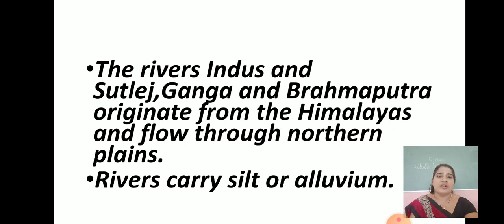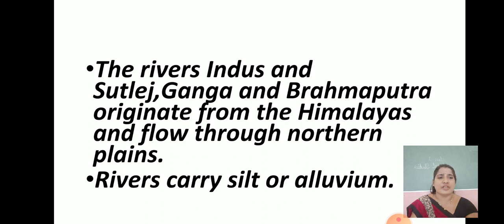Okay, so if you see the rivers in the plains in the north, we are having so many rivers, like Indus, Satluj, Ganga and Brahmaputra. They all originate from the Himalayas and they flow through the northern plains. Rivers carry silt or alluvium. Okay, so what do you mean by this?